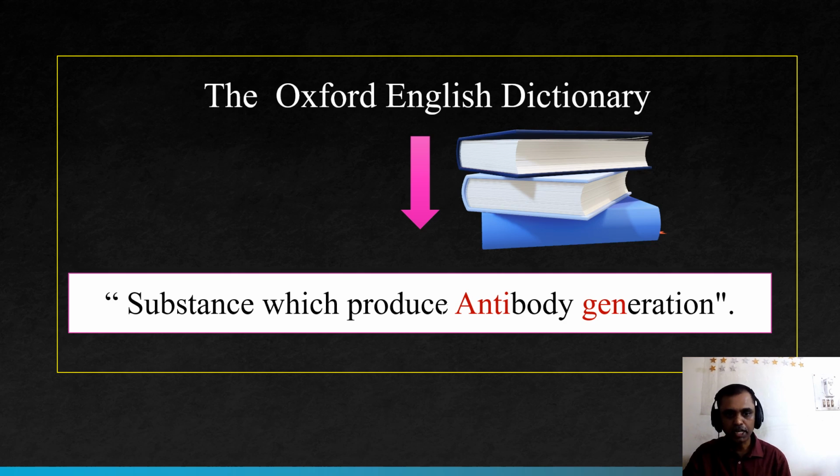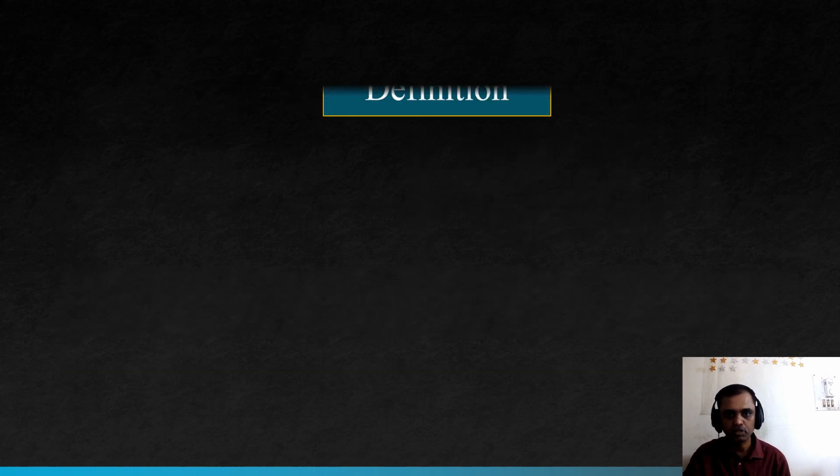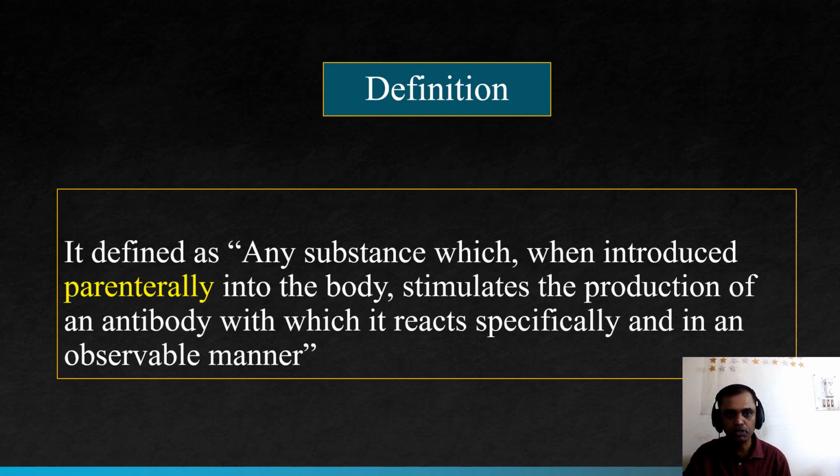The word is anti and gen, so antigen is derived from antibody generation. Now we will study the definition as per the standard book. It is defined as any substance which, when introduced parenterally into the body, stimulates the production of an antibody with which it reacts specifically and in an observable manner.